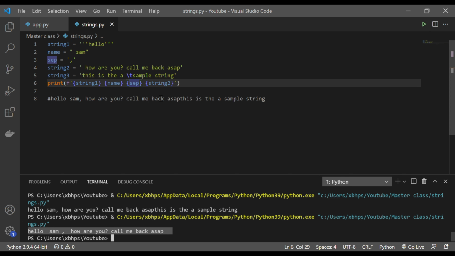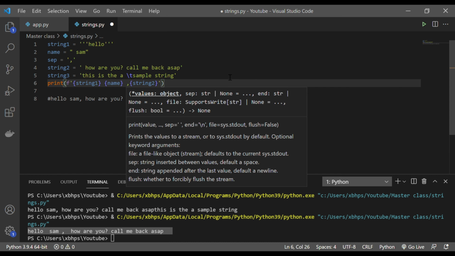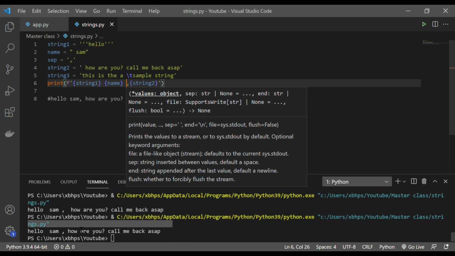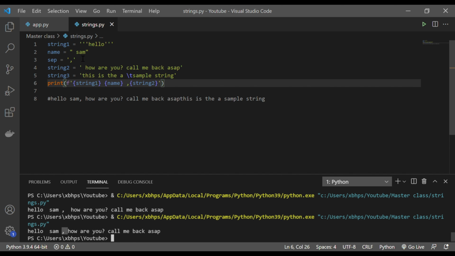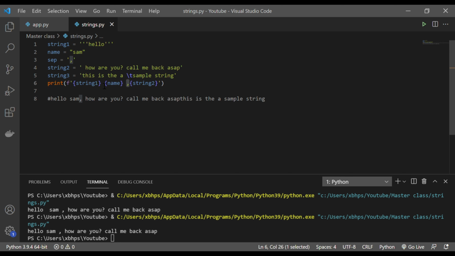I'm getting the same output, right? Let's say this sep variable which I created just for the comma, I can just remove this, and I can actually put the comma here, and because everything is a string inside this, it will make it the same. So if you see, I'm getting the comma, and you might notice I'm getting 2 spaces, so it's already making formatting for me. I don't need to put any spaces. If I run this again, you'll see it's already making all the formatting correct for me. It's giving a gap and everything. Also I can put commas and all inside it, and it formats it all correctly.